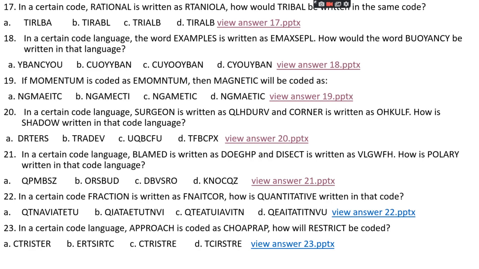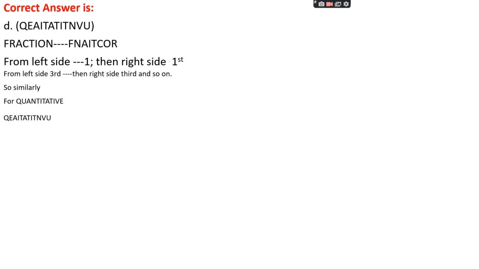Question number 22. In a certain code, fraction is written as FNAITCUR. How is quantitative written in that code? Option A, QTNAVIATETU. Option B, QIATAETUTNVI. Option C, QTEATUIAVITITN. Option D, QEAITATITNVU. The right answer is option D, QEAITATITNVU.